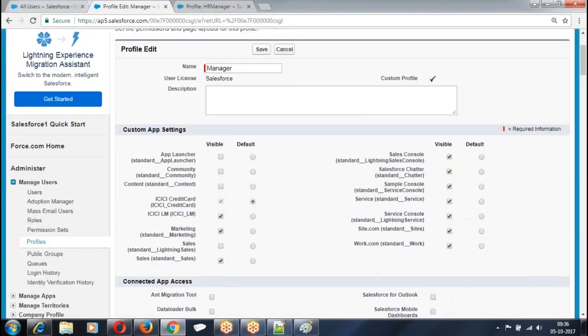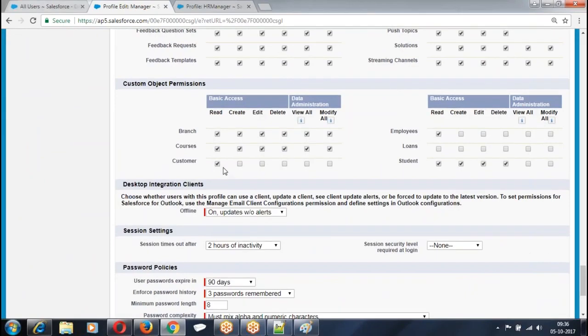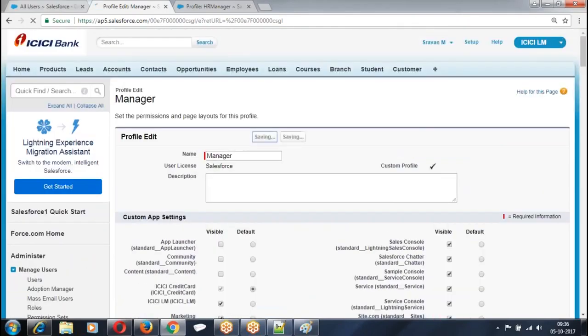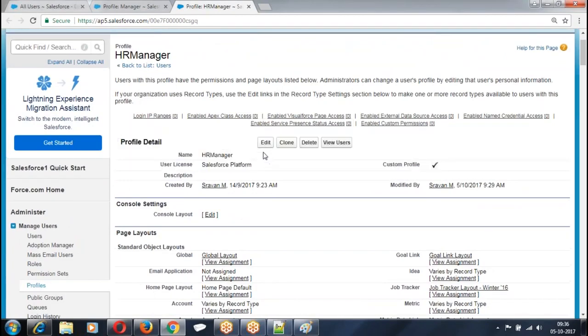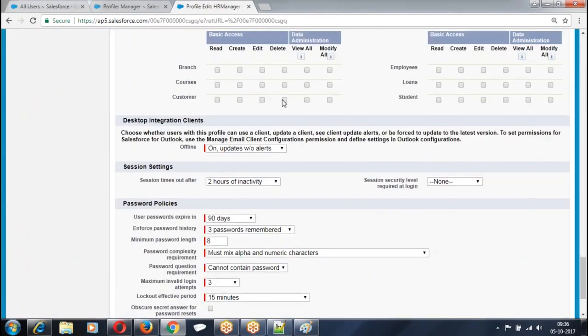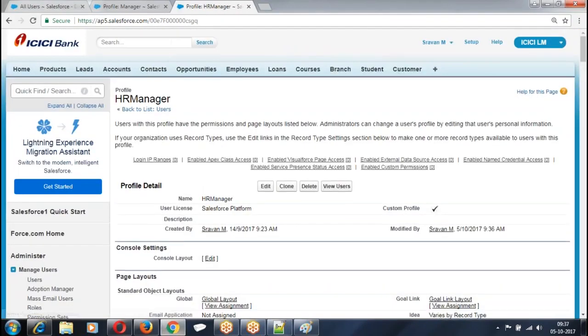So what I am doing? Go back, go to the profile, see, permission to see the object. Next, permission to create. Okay. Now we create an object and everybody is able to see.